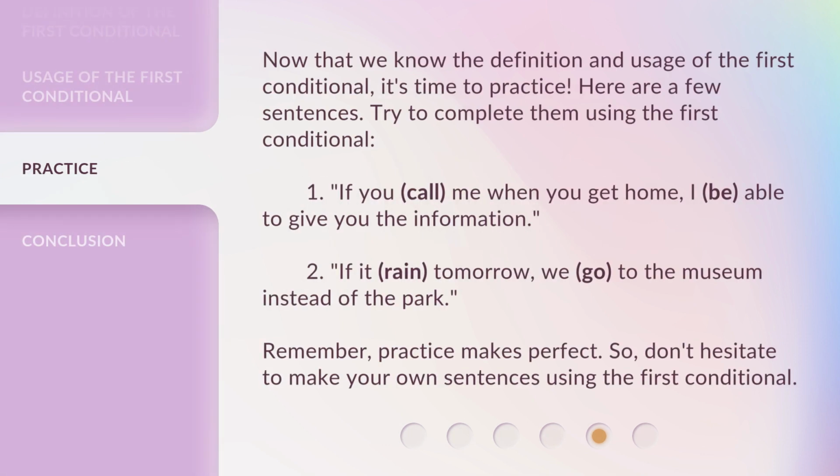Now that we know the definition and usage of the first conditional, it's time to practice. Here are a few sentences. Try to complete them using the first conditional. 1. If you call me when you get home, I be able to give you the information. 2. If it rain tomorrow, we go to the museum instead of the park. Remember, practice makes perfect. So, don't hesitate to make your own sentences using the first conditional.